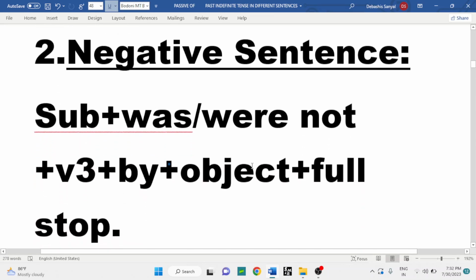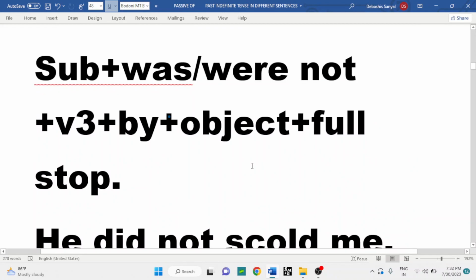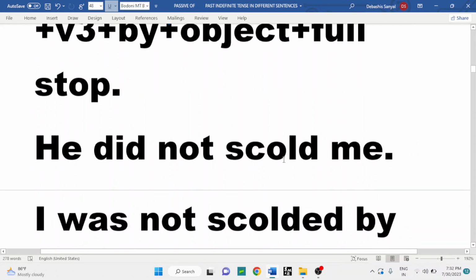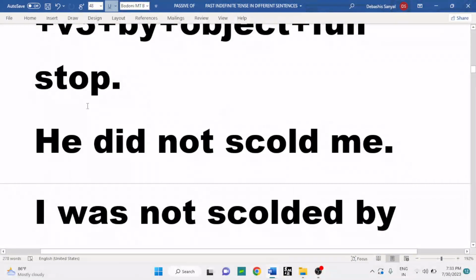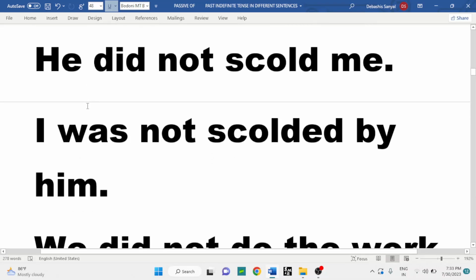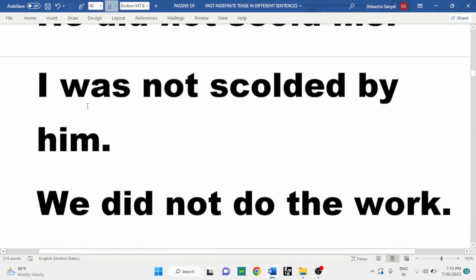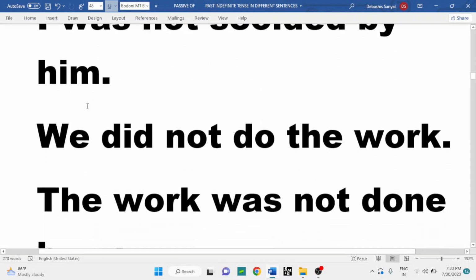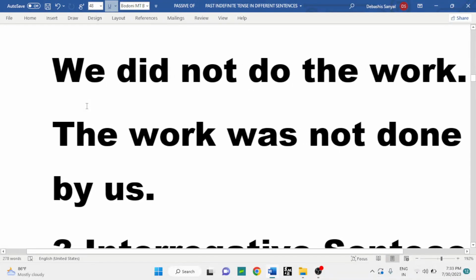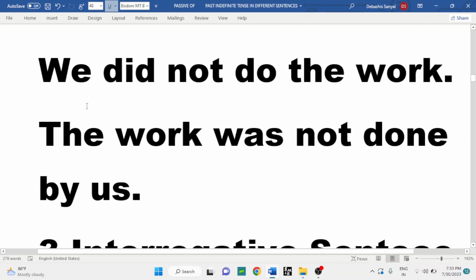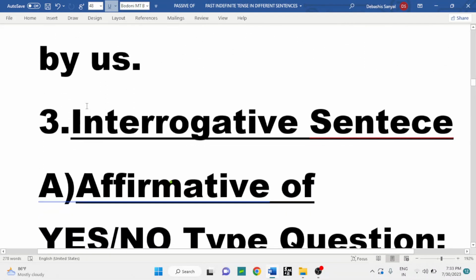Negative sentence: subject, according to the subject we have to use was or were, then not, then third form of the verb, by, object, full stop. He did not scold me. Me becomes I. I was not scolded by him. Next example: we did not do the work. It's an example of active voice and the changed one. The work was not done by us.